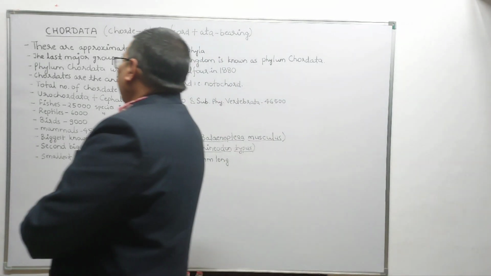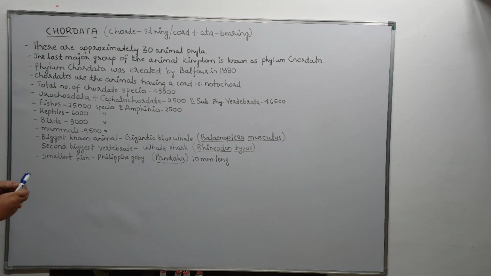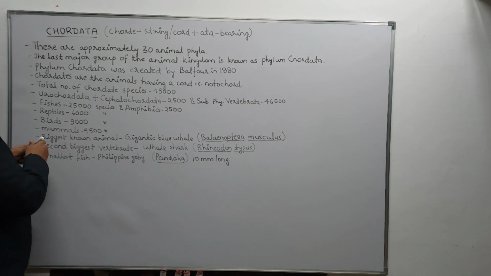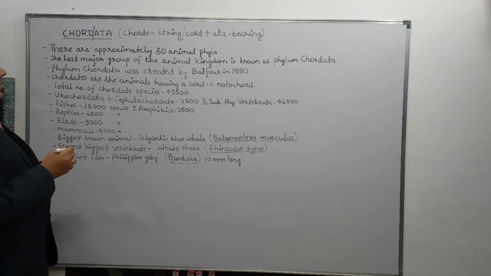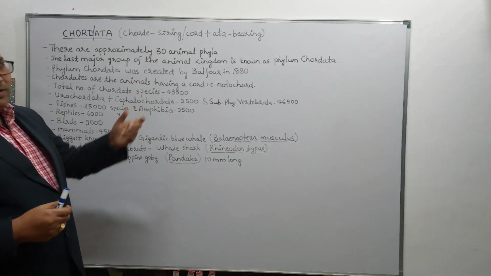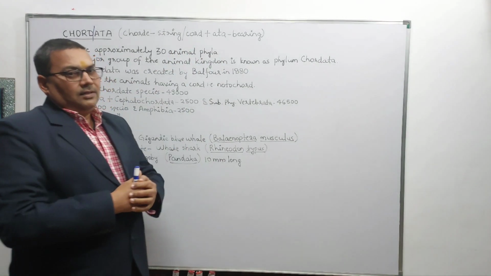Now this word Chordata had its origin in the Greek language. If you see, there are two parts in it: one is chorda and another is eta. The word chorda means string or cord, a rope-like structure, and eta means bearing.